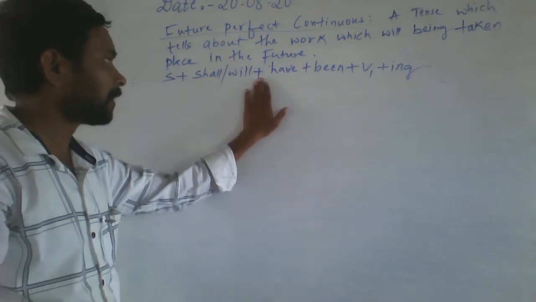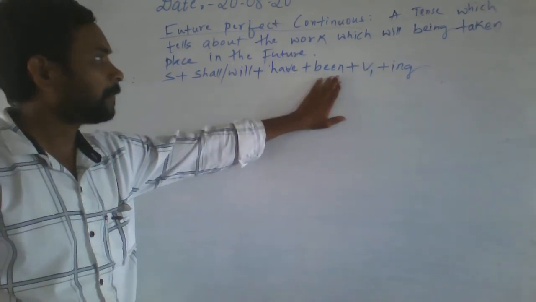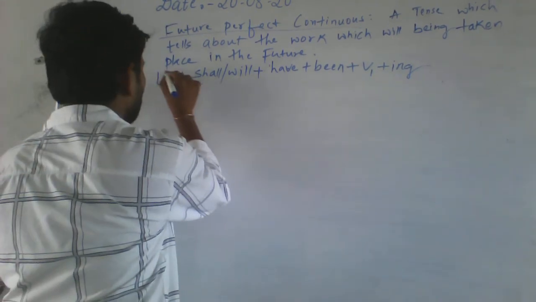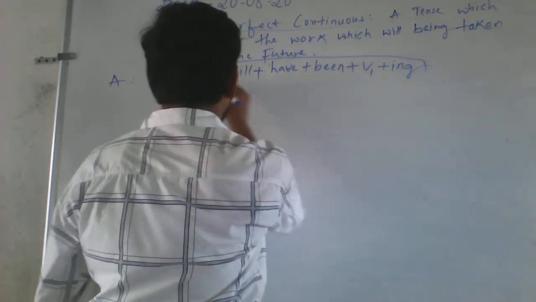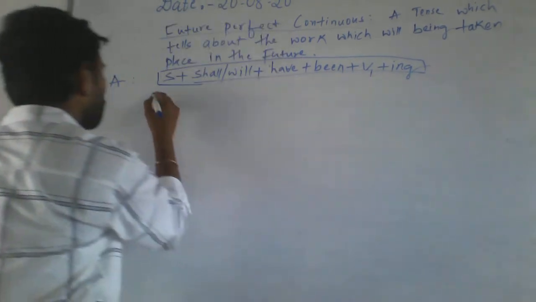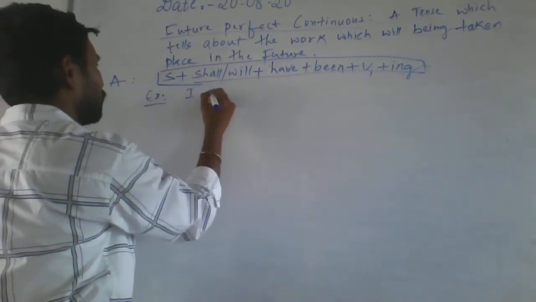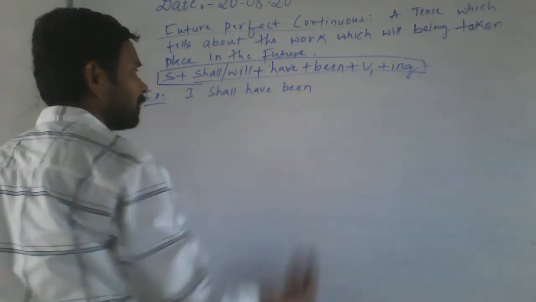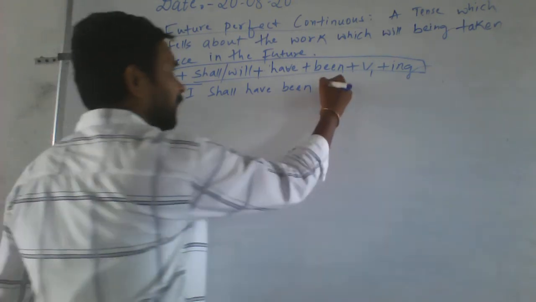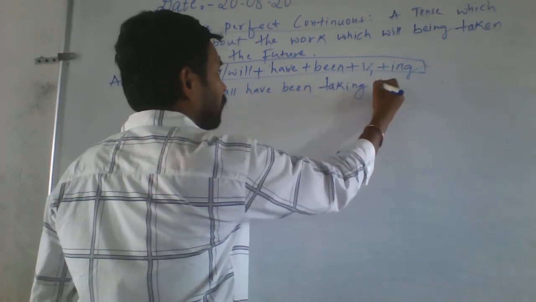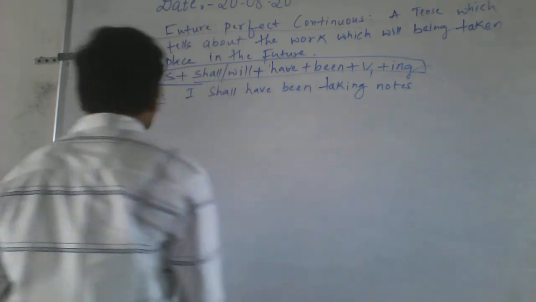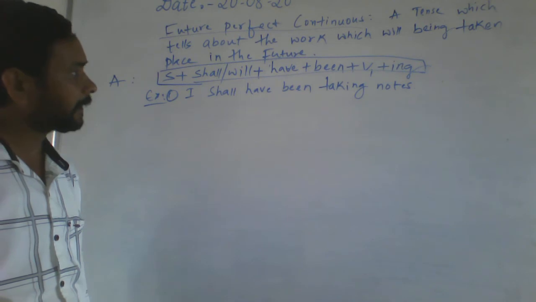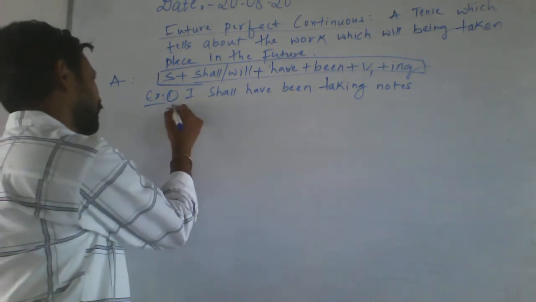Subject, shall or will, then have, been is there, given, then ing. Example: I shall have been taking notes. Taking notes. Here, the first example: I shall have been taking notes. Let us see the second example.